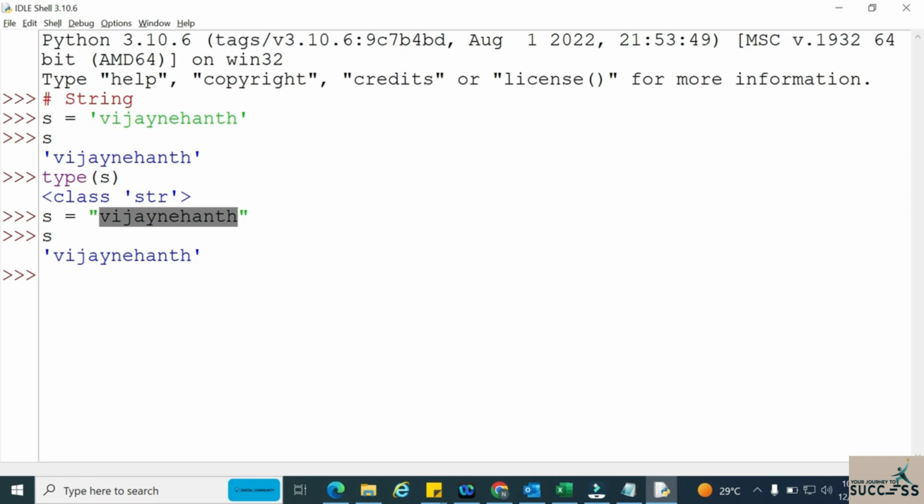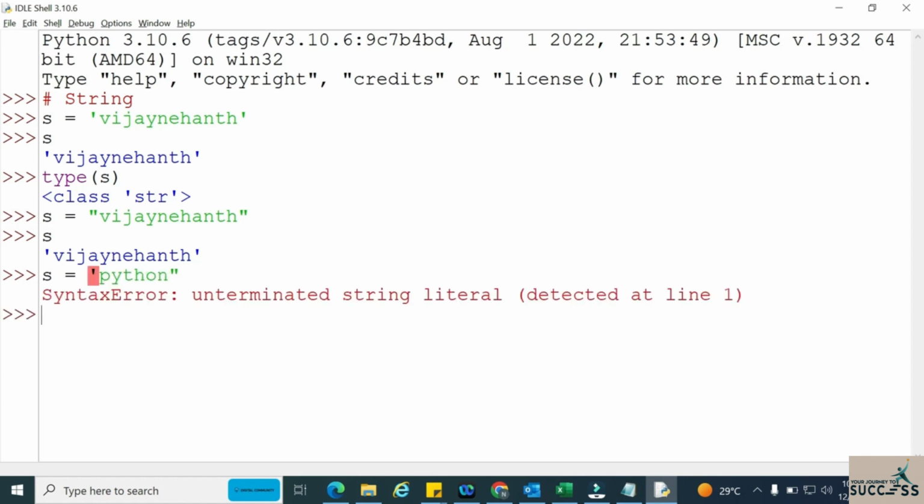That means in Python it is completely up to us. If you are interested in single quotes we can take that. If you are interested in double quotes, even that is also fine. But if we think we are over smart, and we do something like opening with single quotes and closing with double quotes, here it will be a problem. So with whatever you open, with the same thing you need to close. Please keep that in mind.